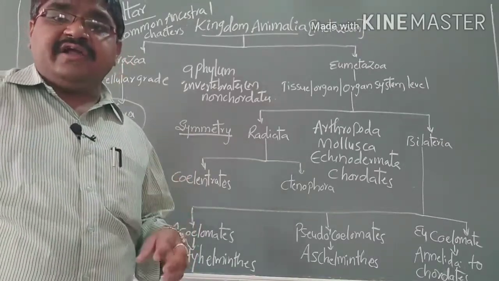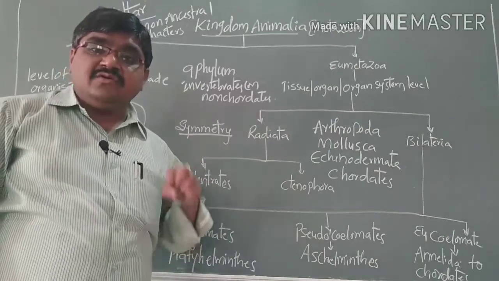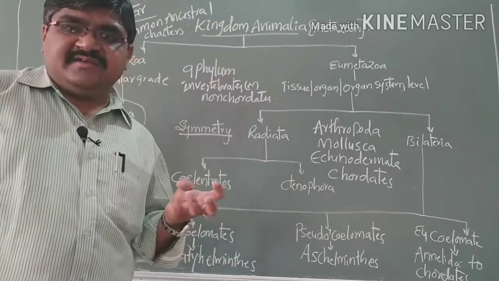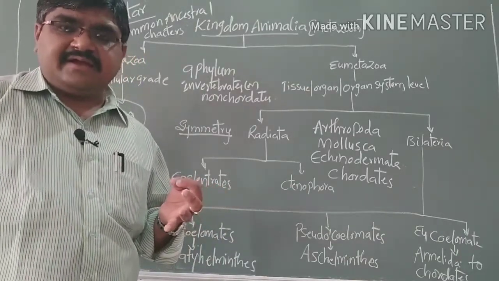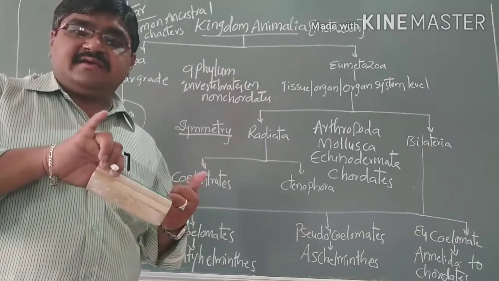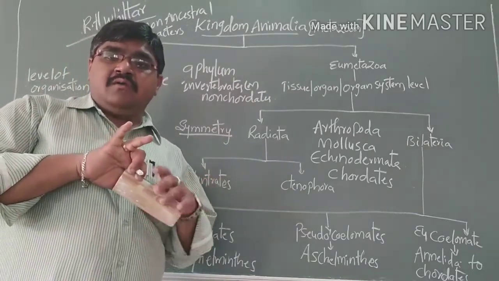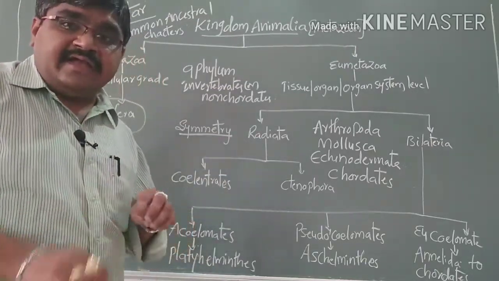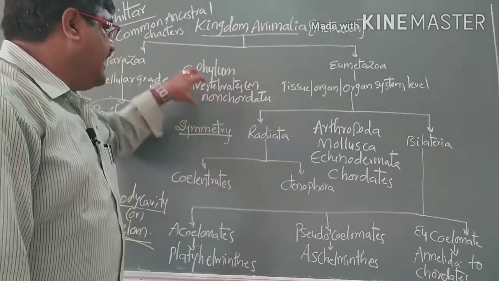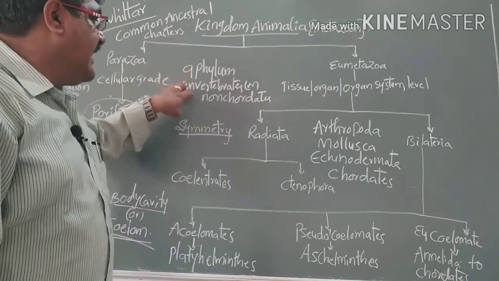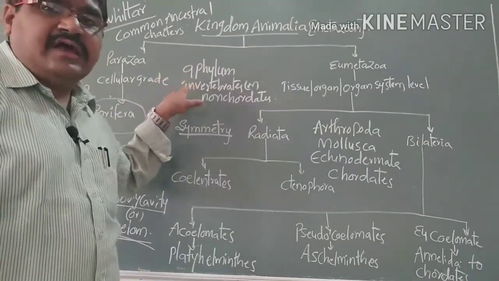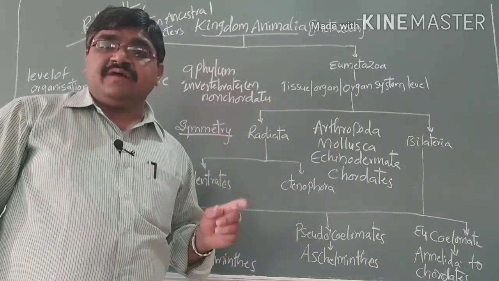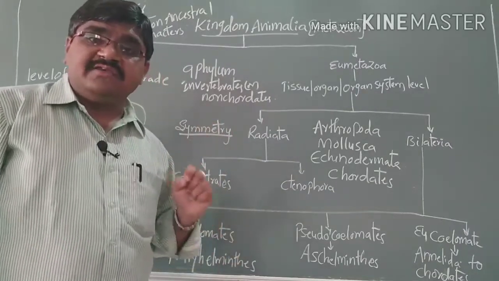So the non-chordates include nine phyla: Porifera, Coelenterates, ctenophores, Platyhelminthes, Aschelminthes, Annelida, Arthropoda, Mollusca, and Echinodermata. These nine phyla are invertebrates or non-chordates because the vertebral column or notochord is absent.